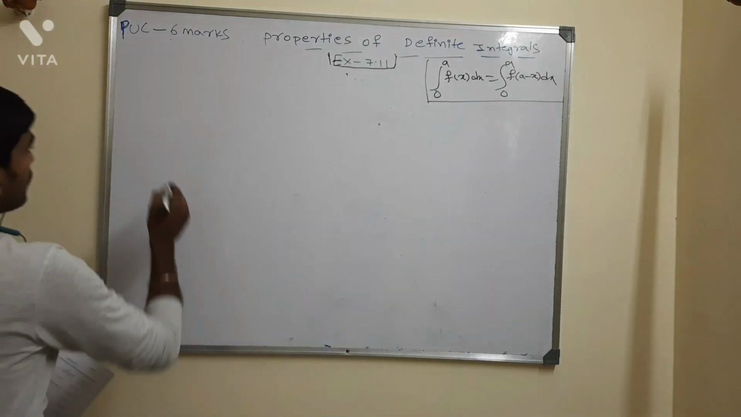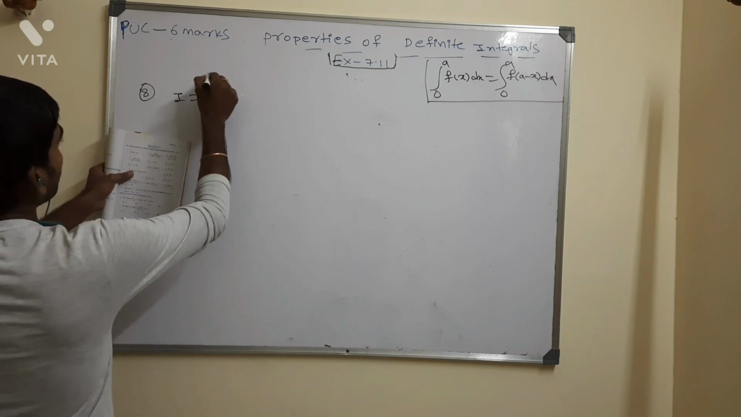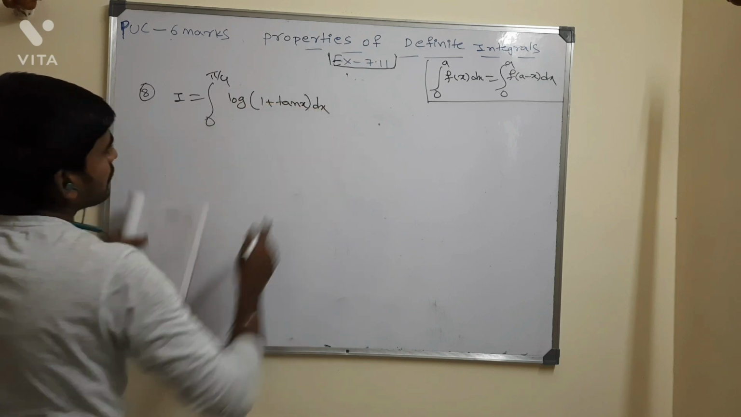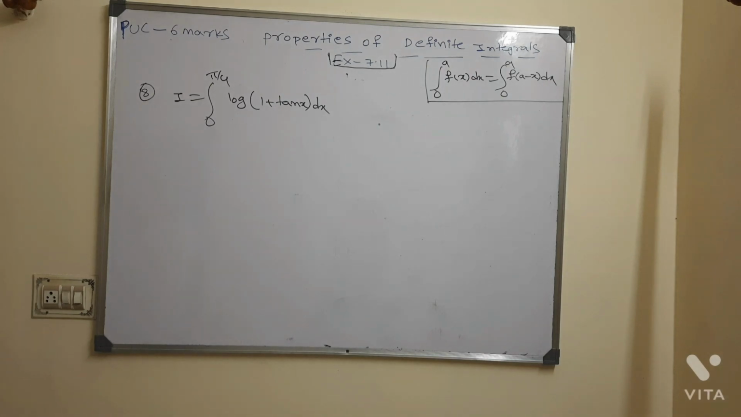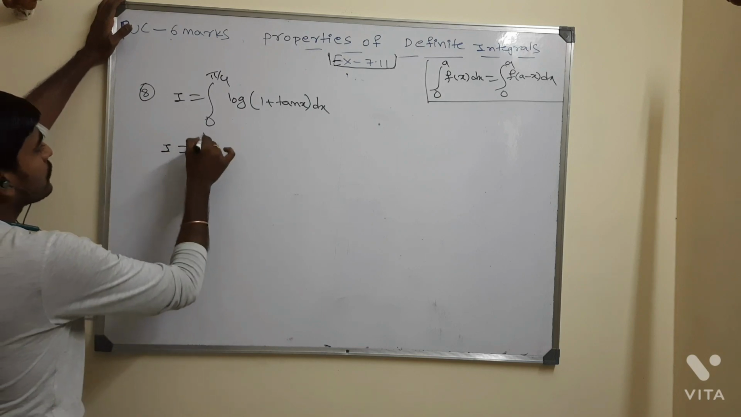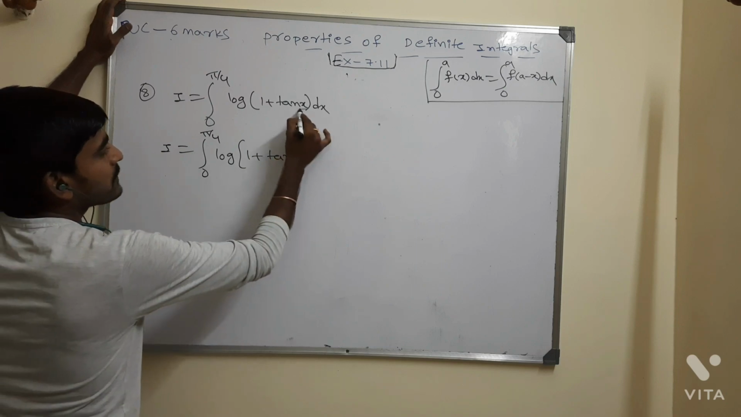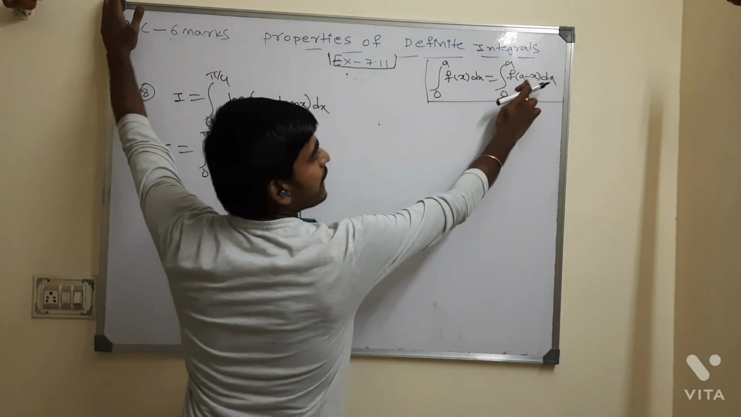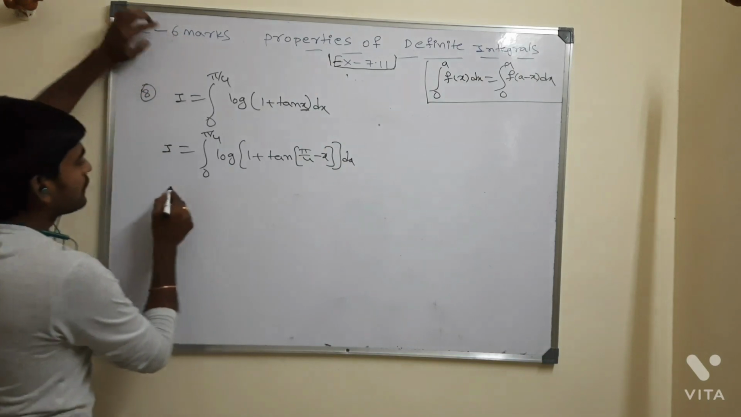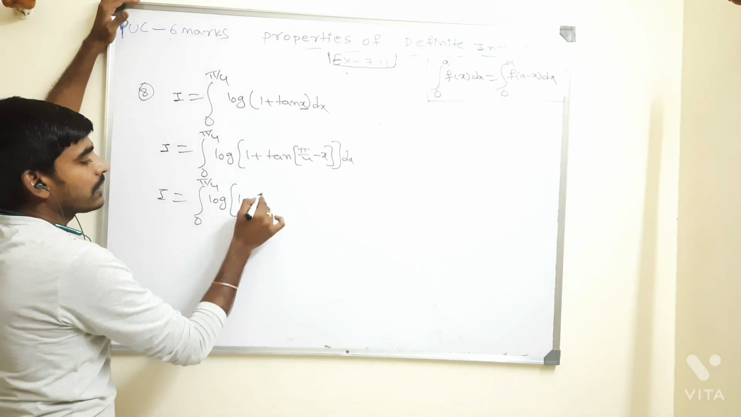Next, the 8th problem, important. I is equal to the integral from 0 to pi by 4 of log of 1 plus tan x whole dx, right? How to solve this? The property is the same, the 0 to a property I have. I would like to apply it: in place of x, I need to write a minus x. Here a means pi by 4, so pi by 4 minus x. So I is equal to the integral from 0 to pi by 4 of log of 1 plus tan of pi by 4 minus x.